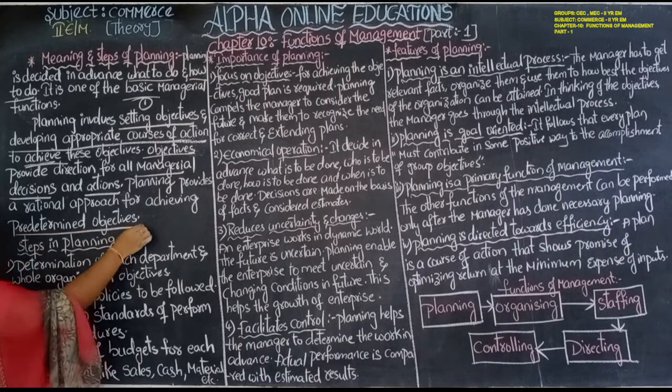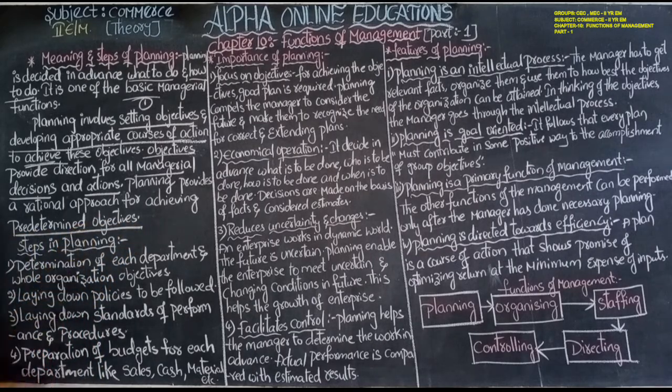Predetermined objectives means objectives that were decided or estimated beforehand. First we have determined what our objective will be.